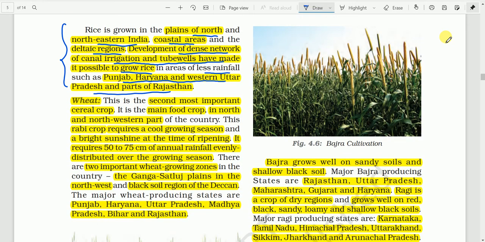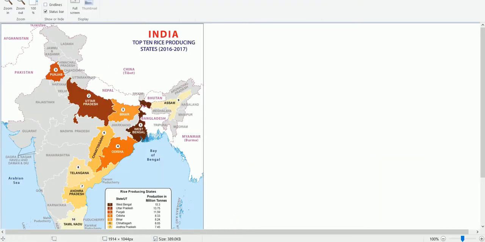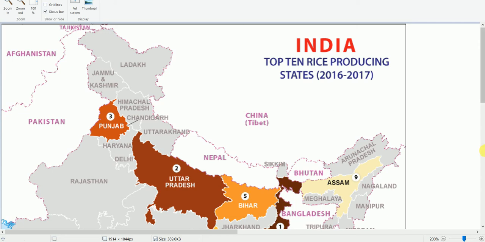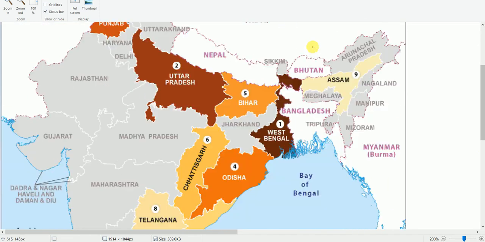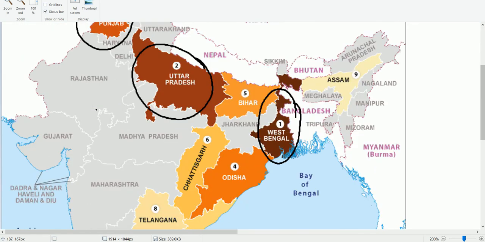Here we have one more map. This map shows the top 10 rice producing states in the year 2016-17. West Bengal is the largest producer of rice, then comes Uttar Pradesh, and then Punjab.